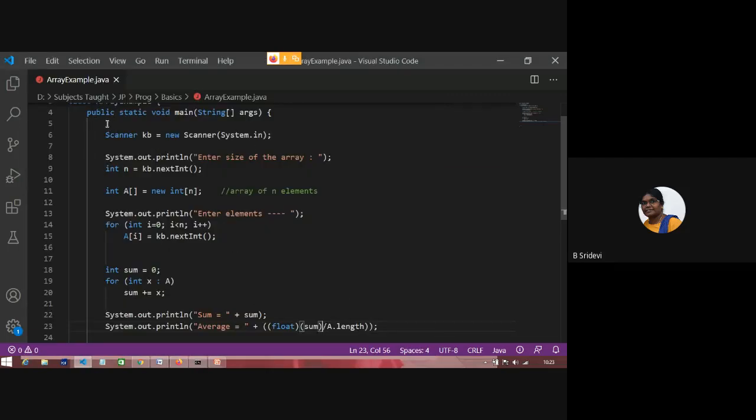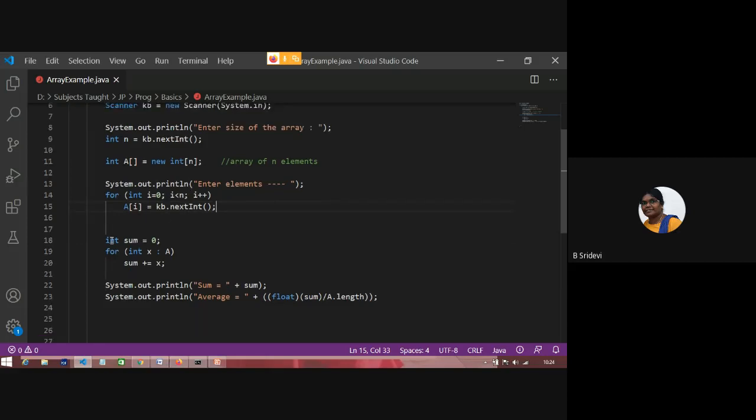So this program I have written before you from the beginning. How to declare a scanner object, how to read the size of the array, how to declare an array of n integers. This is not a constant n value; we are taking it from the keyboard. And how to read array elements from outside, how to iterate that array and get my required answer, and how to print the answers. So this part is input, this part is processing, and this part is output. Any program has input reading, processing and output. So this whole part is input. This is only processing and output.